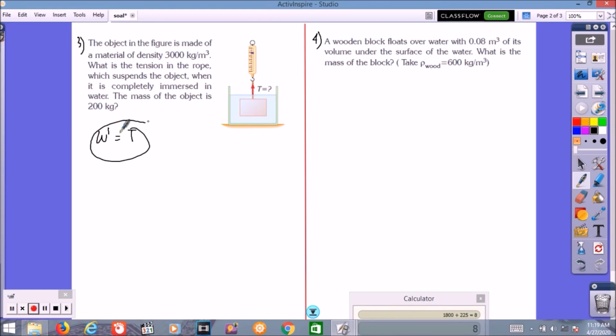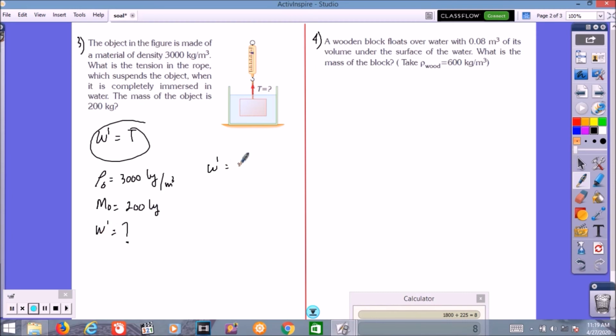We have here the density of the object 3000, and the mass of the object is 200 kilograms. We're looking for W prime.